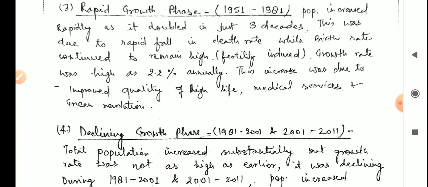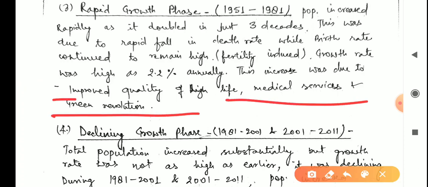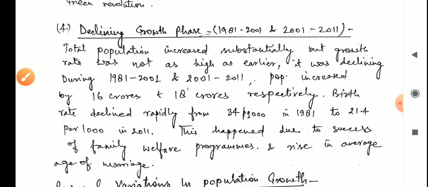So we can see that improved quality of life, medical services and green revolution were attributed to this. Other things like transport revolution, scientific knowledge and education, all these things were there. Family planning was there too, but mainly death rates declined in this period. Family planning comes in the next.